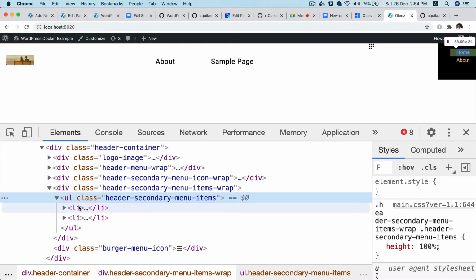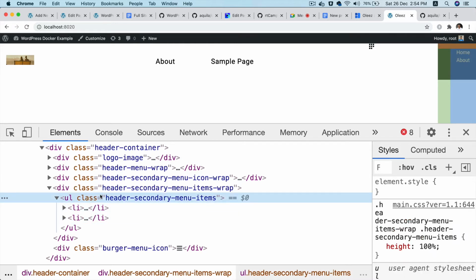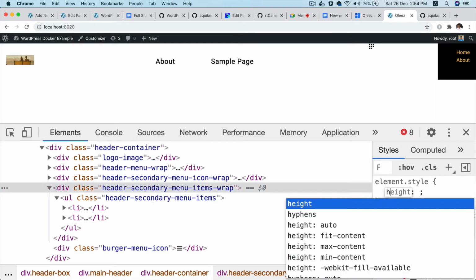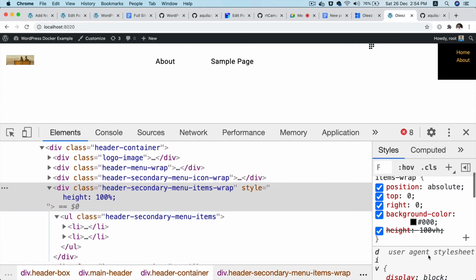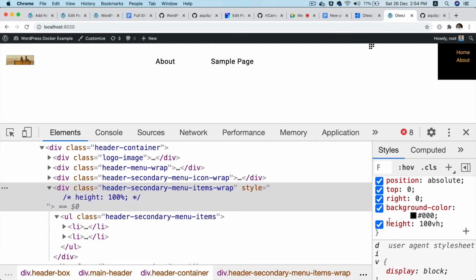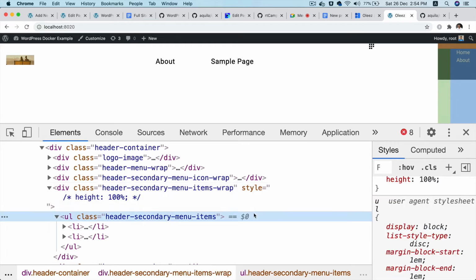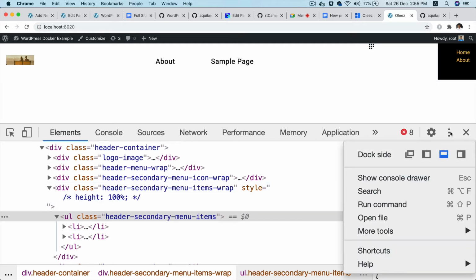Why? Height 100%. Nope. Oh, it's not getting applied. See, height is not getting applied. Hold on. Why is it not getting applied?